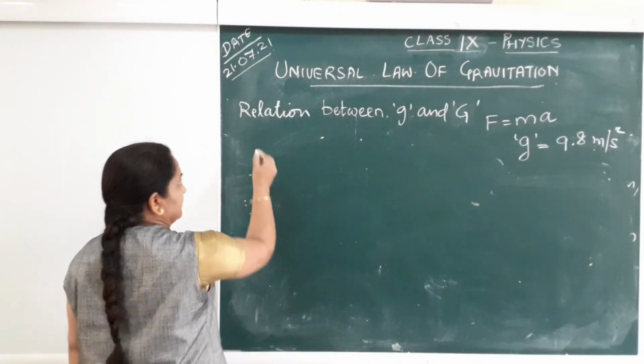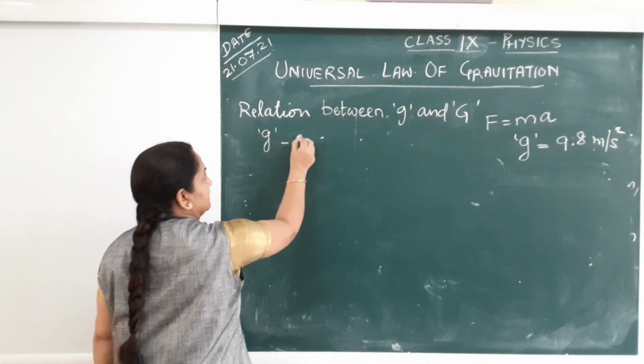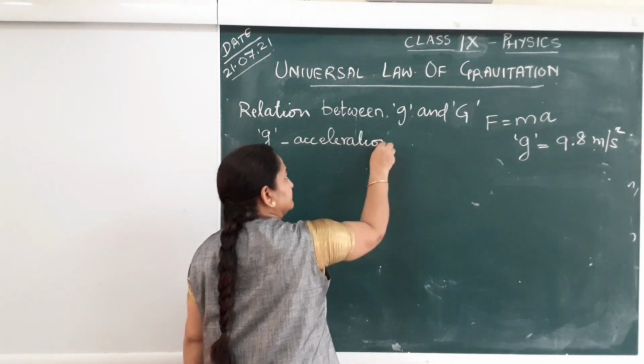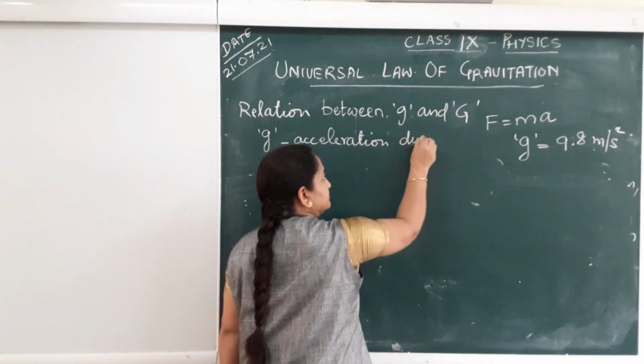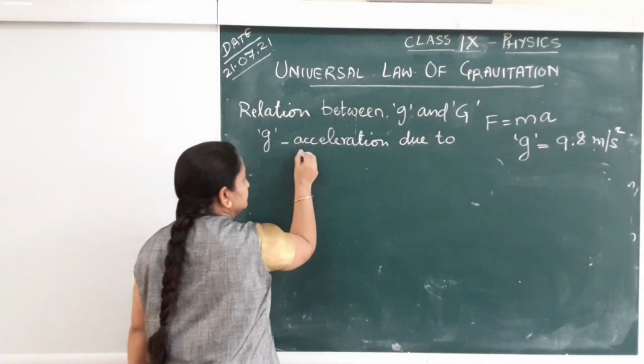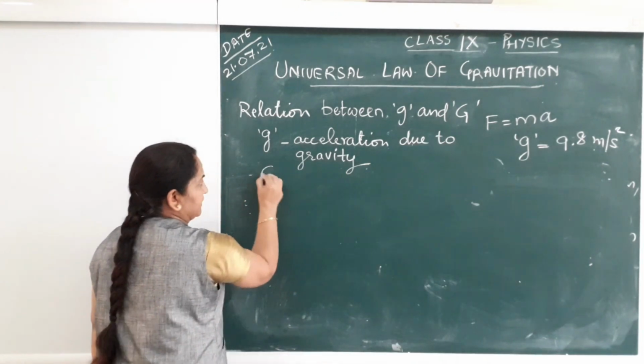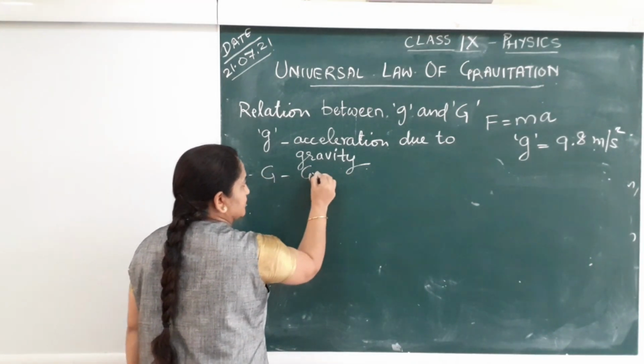What is small g here? Small g is acceleration due to gravity, and capital G is gravitational constant.